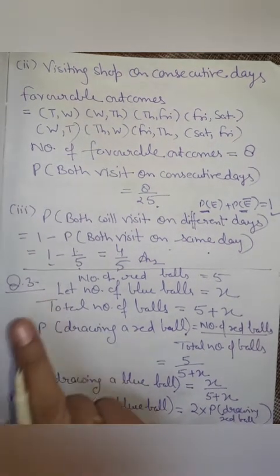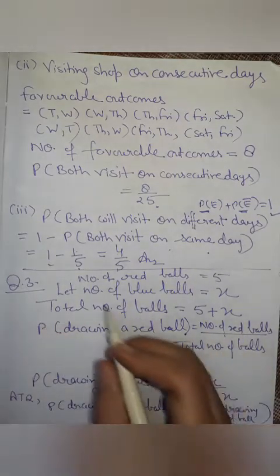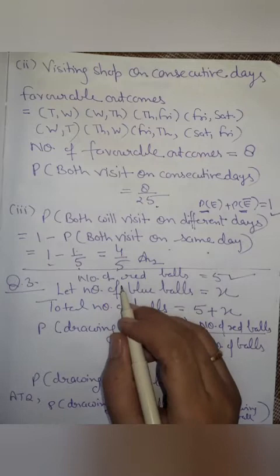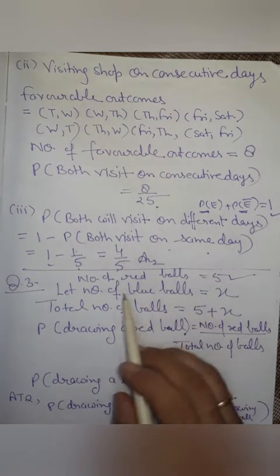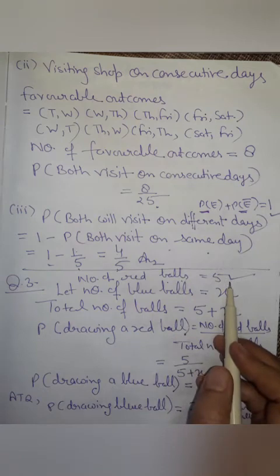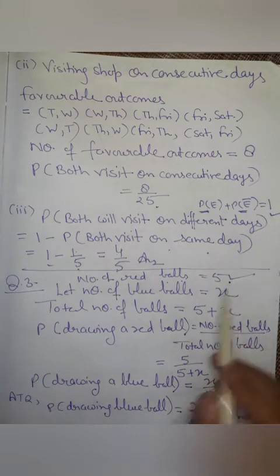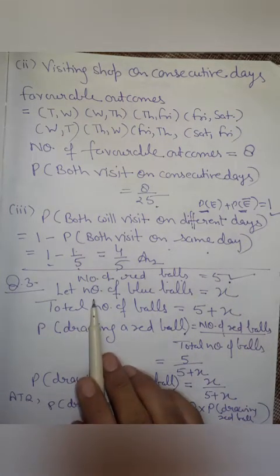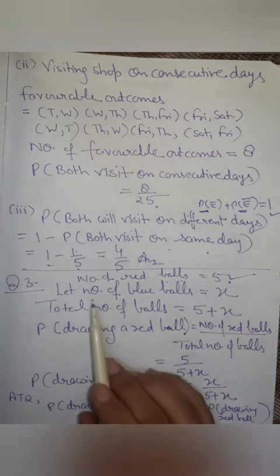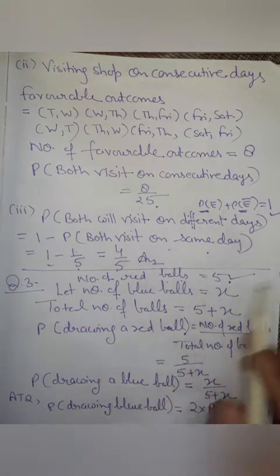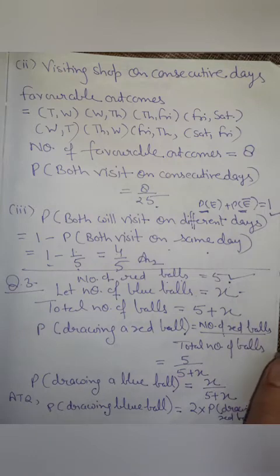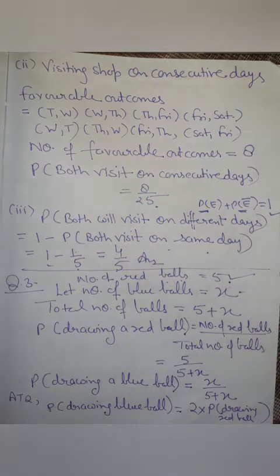A bag contains 5 red balls and some blue balls. What is given here? Number of red balls in the bag is 5, and we have to determine the number of blue balls in the bag. Let the number of blue balls in the bag be x. What else is given? The probability of drawing a blue ball is double that of a red ball.